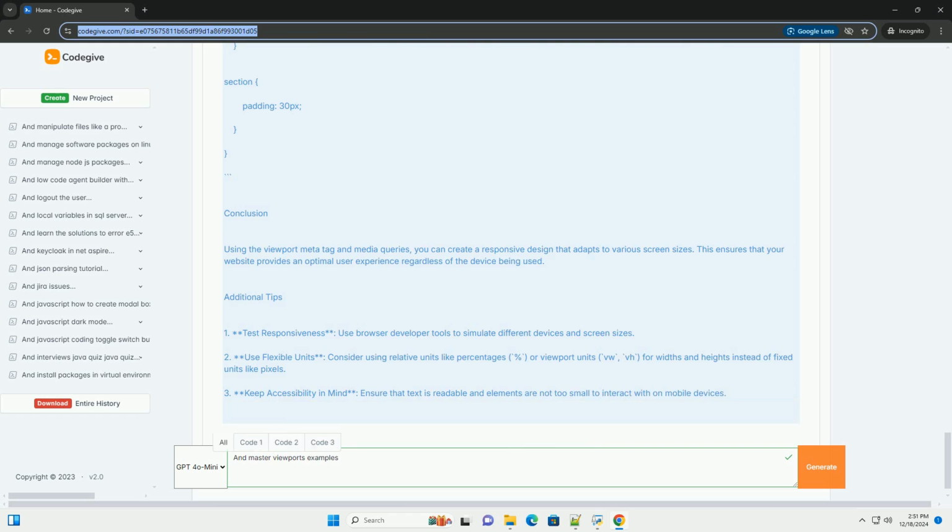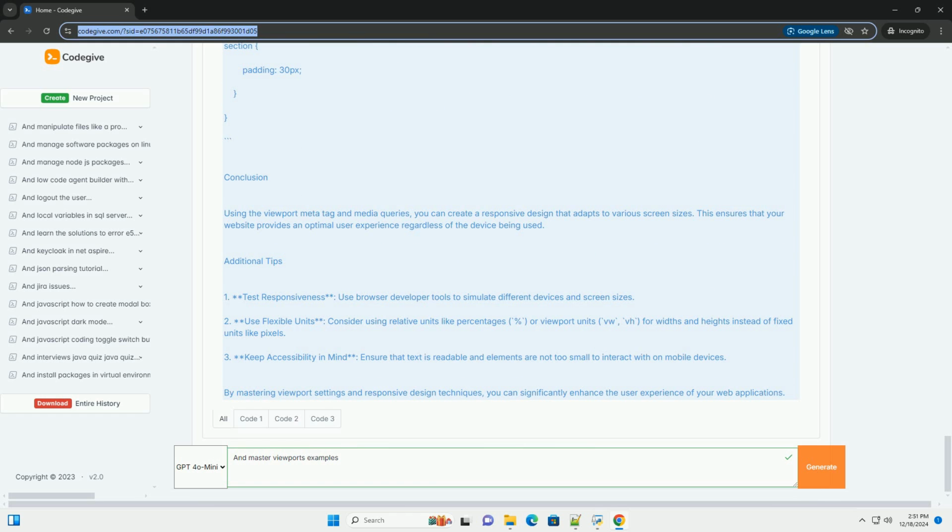The meta viewport tag. To make your web applications responsive, you often use the meta viewport tag in the HTML head section. This tag helps control the layout on mobile browsers. HTML: meta name="viewport" content="width=device-width, initial-scale=1.0".